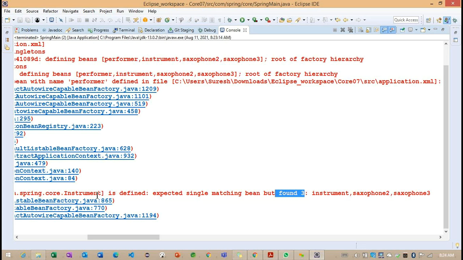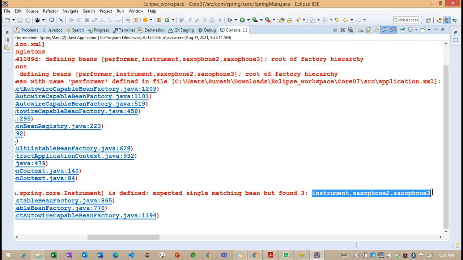Basically, Instrument is not a class here. Instrument is our interface. So the container is going to check for the implementation classes, and how many implementation classes did we enable here? We enabled 3 implementation classes.